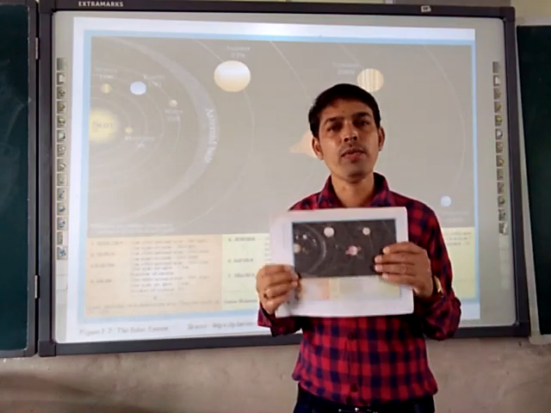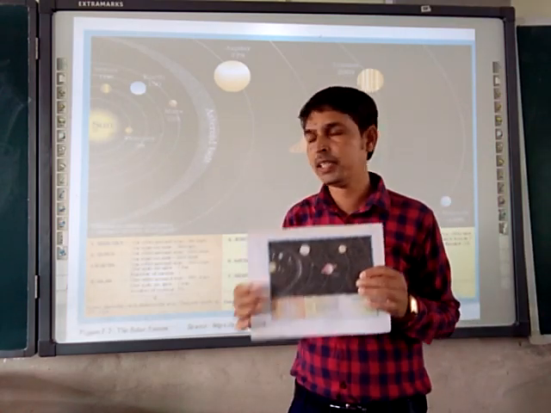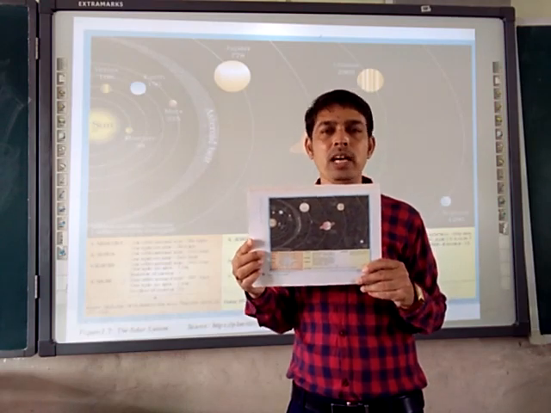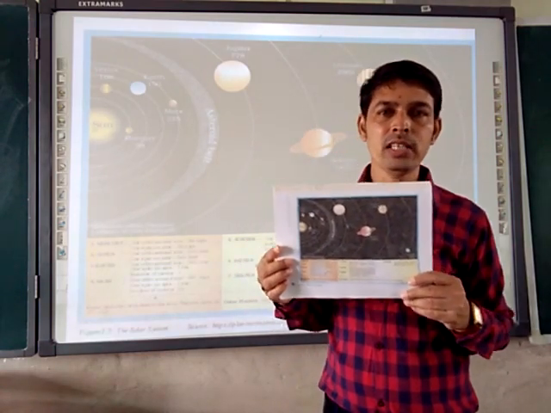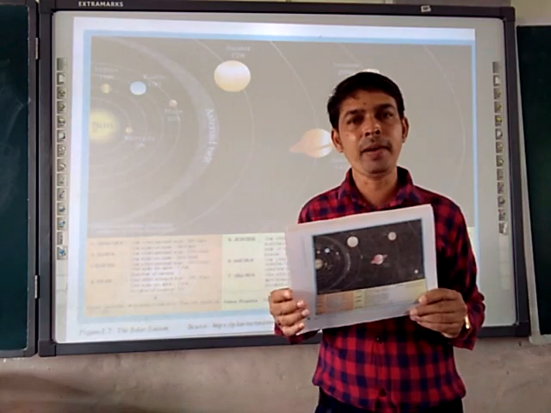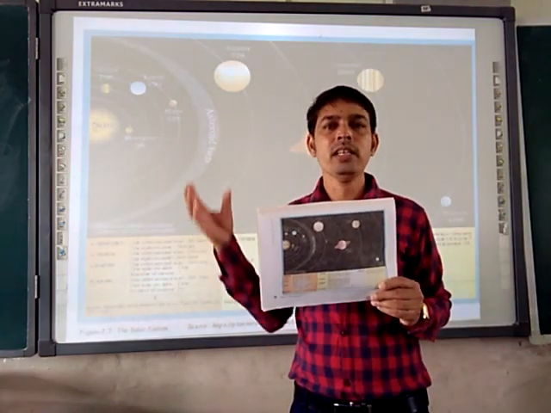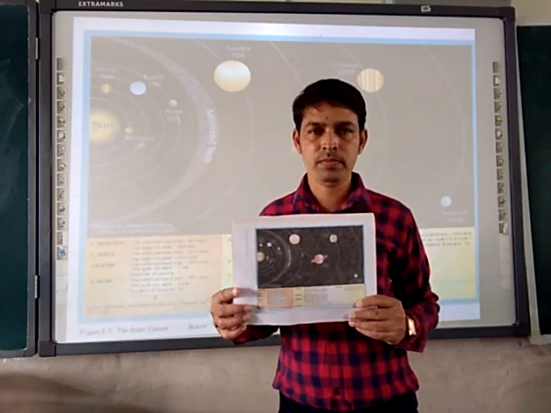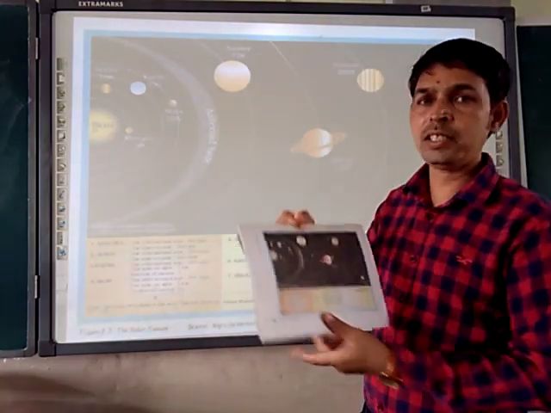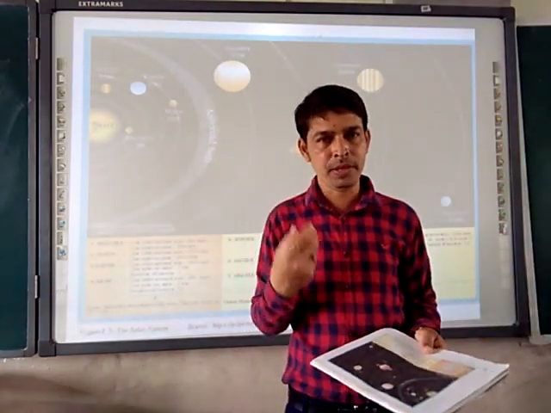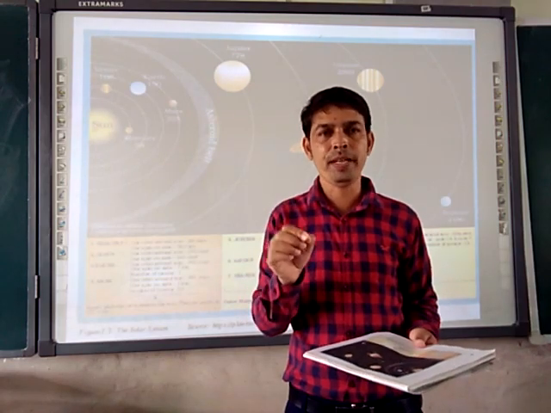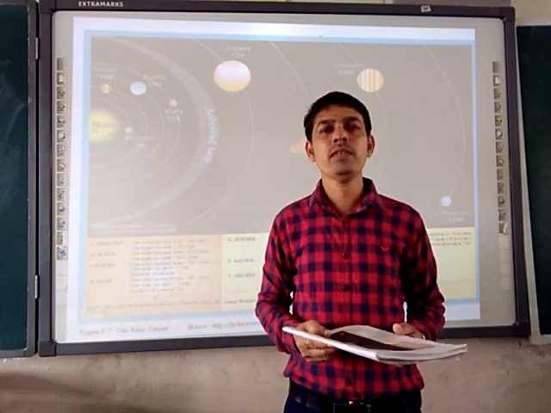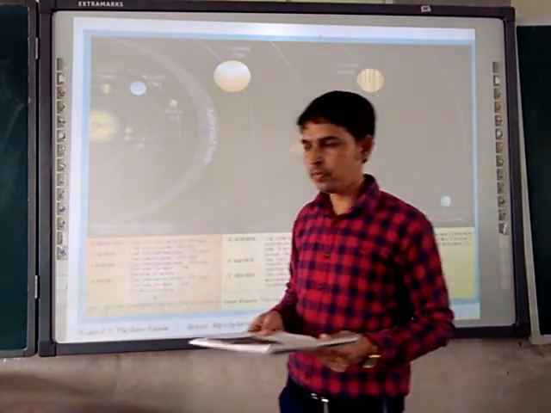So today's homework is there. You have to draw and label the diagram of the solar system. So what is the solar system? The Sun and the 8 planets, asteroids, meteoroids and satellites form the solar system. So today's homework, please, once again I am repeating, please copy it down: draw and label the diagram of the solar system.